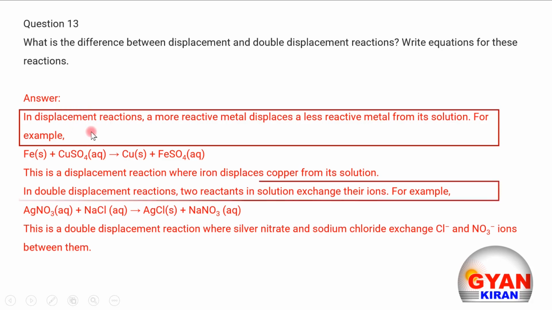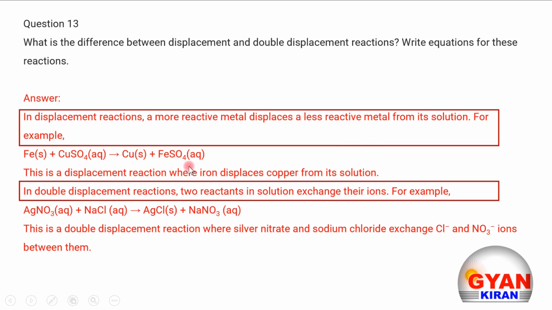And what happens in case of double displacement reaction? In a double displacement reaction, two reactants in solution exchange their ions. Exchange of ions takes place between two reactants. This is what is known as double displacement reaction. In a displacement reaction, a more reactive metal displaces a less reactive metal, whereas in double displacement reactions, two reactants exchange their ions in solution. So this is the difference between displacement reaction and double displacement reaction.